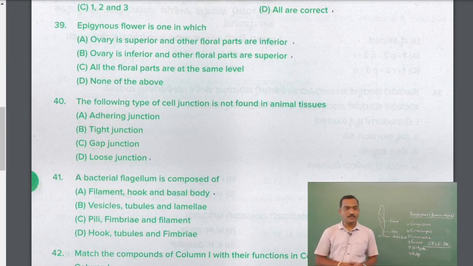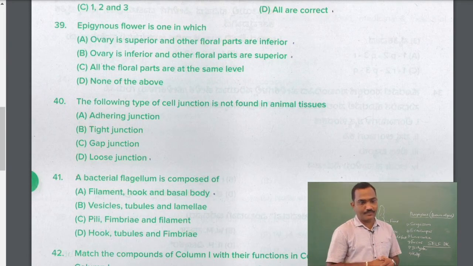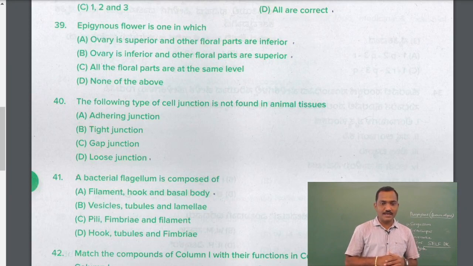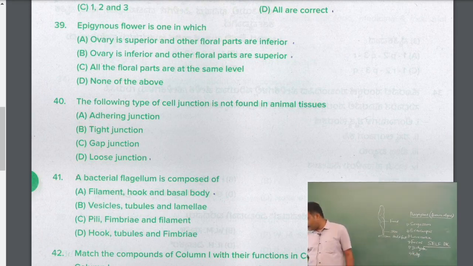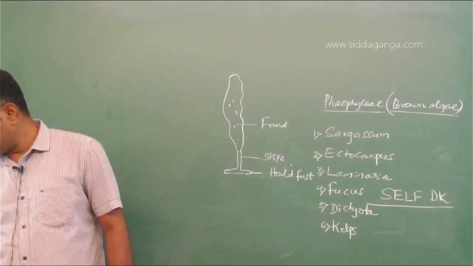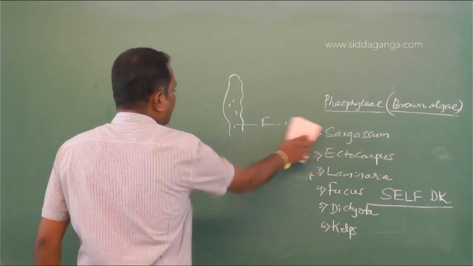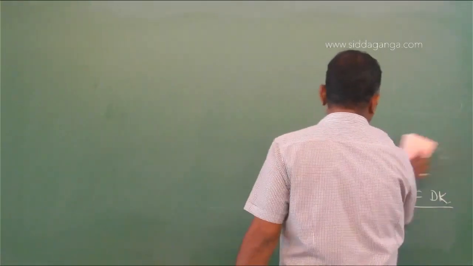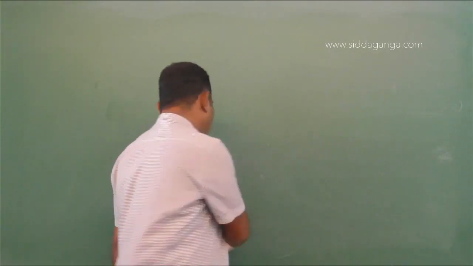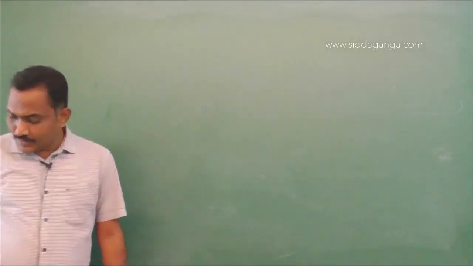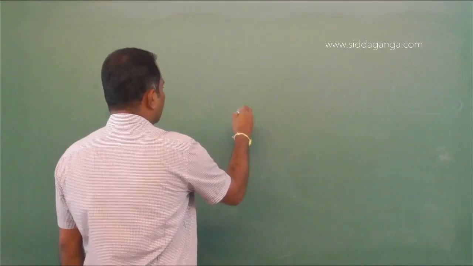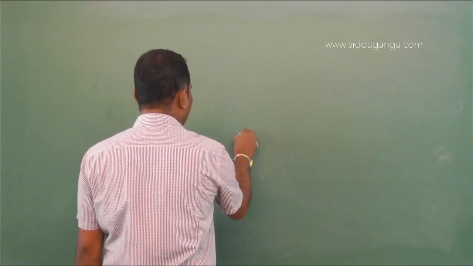Epigynous flower is one in which, the options you have: ovary is superior and other floral parts are inferior; ovary is inferior, other floral parts are superior; all the floral parts at the same level; none of the above. So epigynous refers to what? It is based on position of the ovary with respect to other floral parts such as the sepal, petal and stamen. Epi is above, so above the gynoecium.